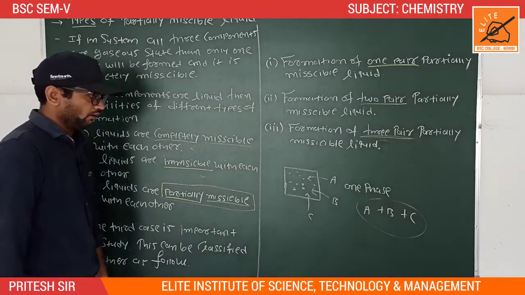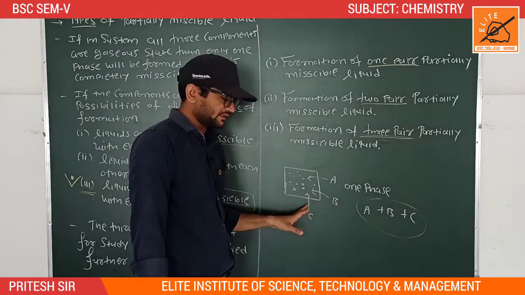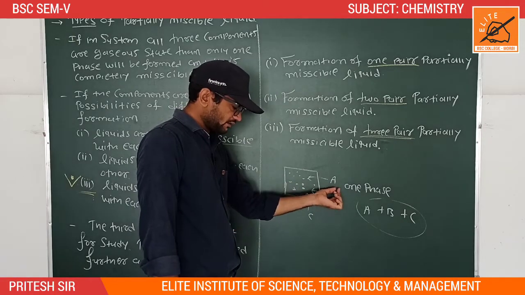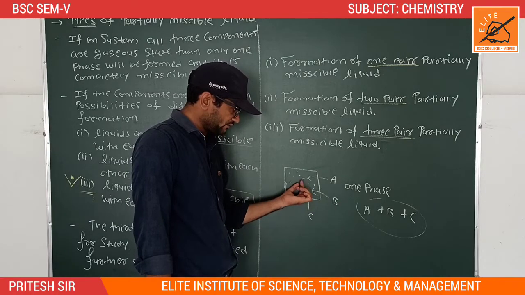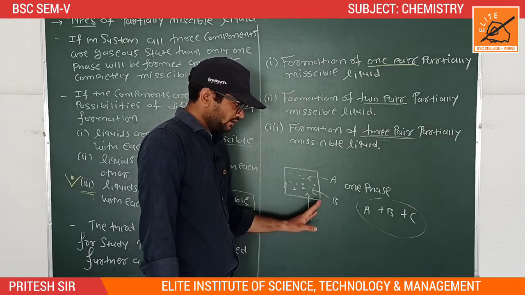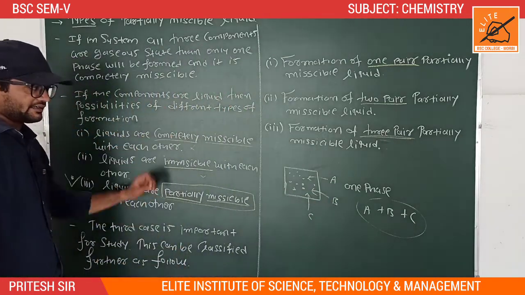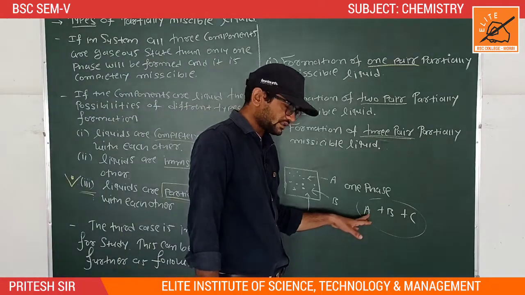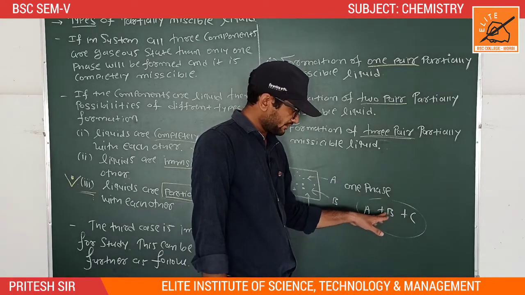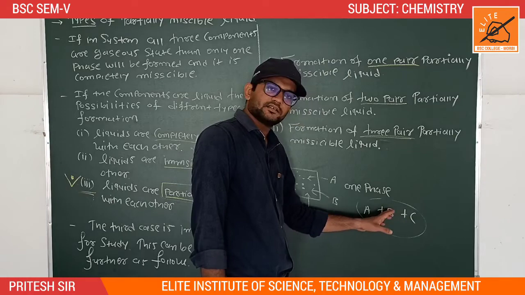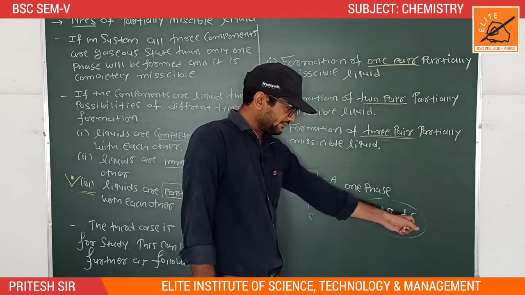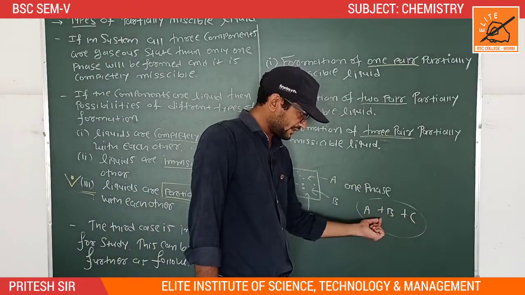Suppose all the components A, B and C are in the gaseous phase. At that time all the components form only a one phase system. It means the gaseous components are mixed together and form a homogeneous solution. Suppose all the three components are liquids. At that time three possibilities arise. First one is completely miscible, second one is not miscible to each other, last one is partially miscible.